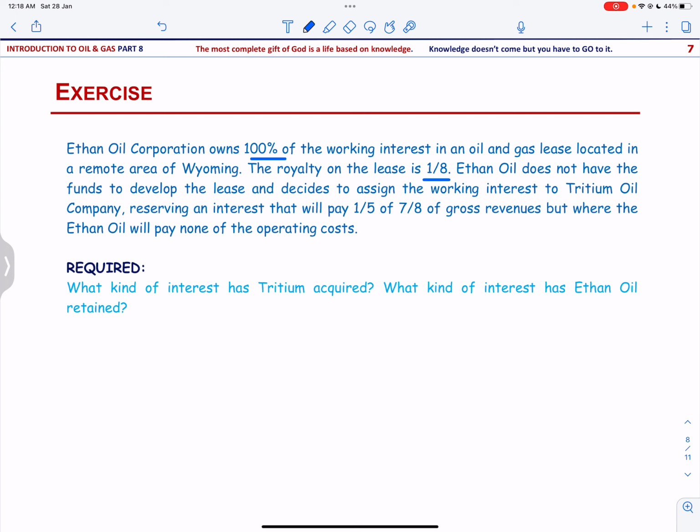Ethane Oil does not have the funds to develop the lease and decides to assign the working interest to Tritium Oil Company, reserving an interest that will pay 1/5 of 7 upon 8 of the gross revenue, because 1/8 is the royalty for the property owner, but where Ethane Oil will pay none of the operating cost.